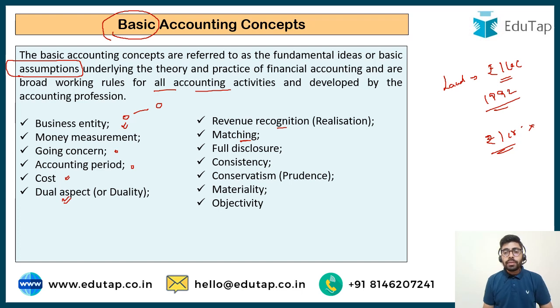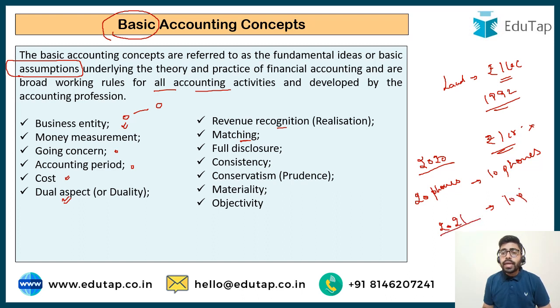Then is the matching concept. The matching concept says you have to match your expenses and your income. Now suppose in 2020 I bought 20 phones and I sold 10 phones, and the remaining 10 phones I sold in 2021. So what this matching concept says is that in 2020 you should only match the cost of 10 phones with the sale price of 10 phones. You should match your cost with your revenue. So this is what you should do.